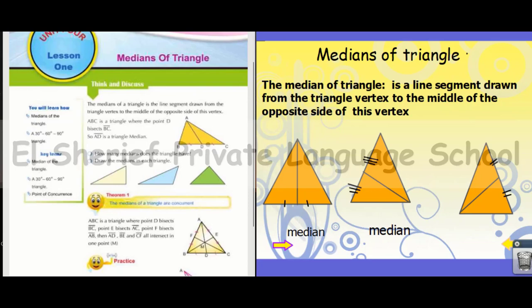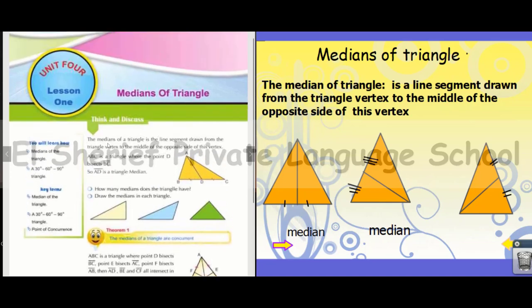Good morning. Our lesson today, the first lesson in geometry of Prep 2, is called medians of triangle. Before knowing the definition or the meaning of the medians of triangle, we must revise on the types of triangle according to its angles and according to their size.